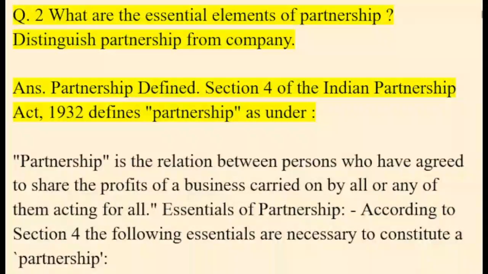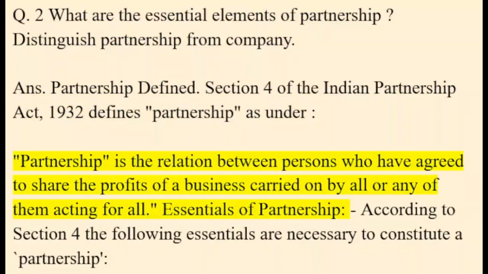Q2. What are the essential elements of partnership? Distinguish partnership from company. Ans. Partnership defined. Section 4 of the Indian Partnership Act, 1932 defines partnership as under. Partnership is the relation between persons who have agreed to share the profits of a business carried on by all or any of them acting for all.